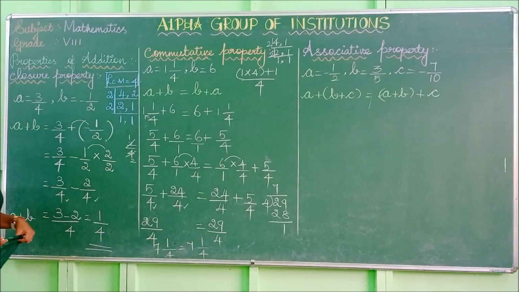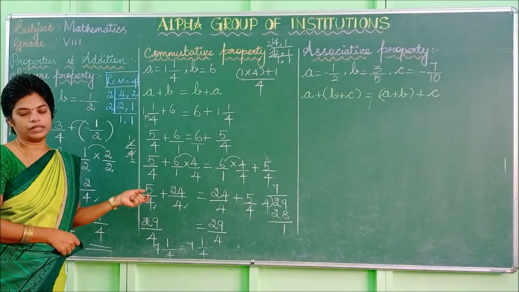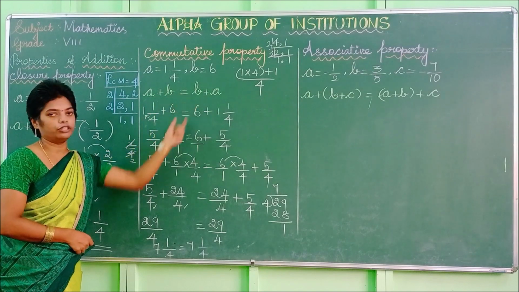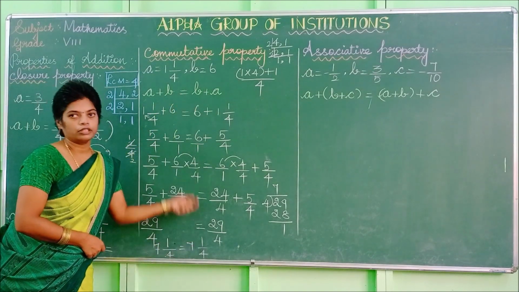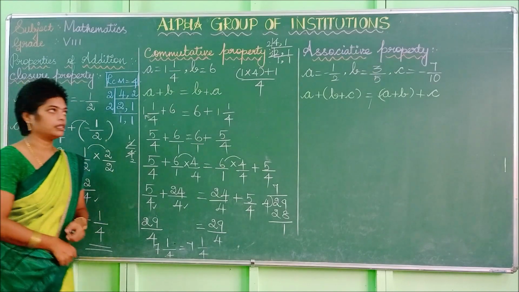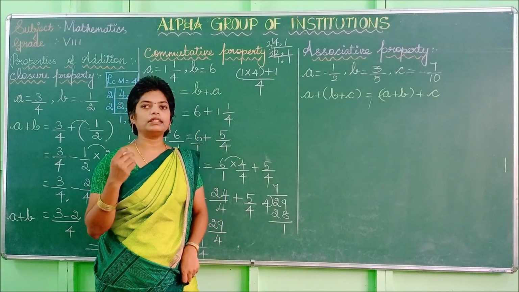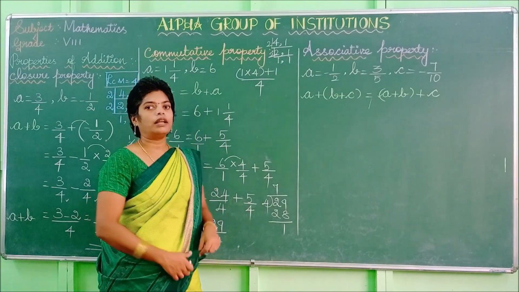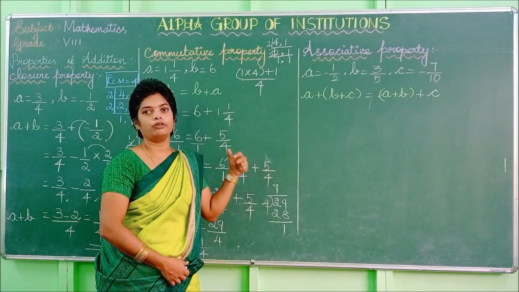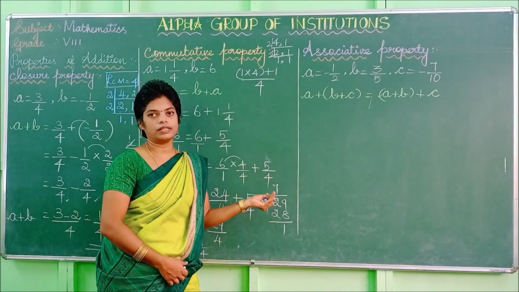So check this for the commutative property. For any rational numbers a and b, you have to prove a plus b is equal to b plus a. Both are the same, so this is also satisfied. We have to move to the next property, that is the associative property. For the associative property, for any three rational numbers, so already we have taken only two rational numbers, we have to take another one: a, b and last c.